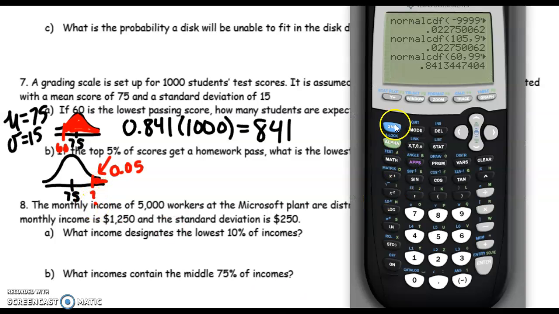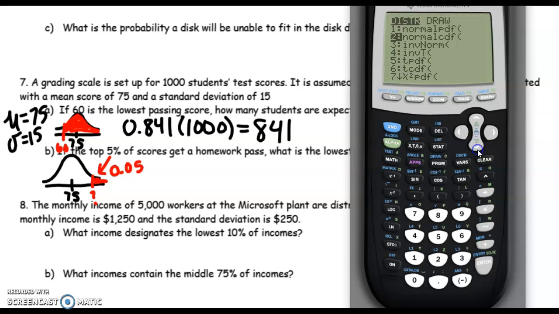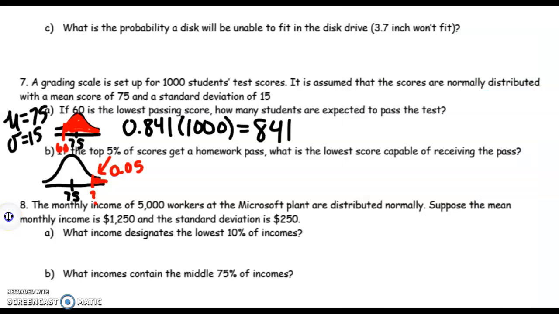So I go to my calculator, second Vars again, but this time I'm picking option 3, inverse normal. Now the area. So we talked about in class, the area our calculators understand is left area. So if you notice, this 5%, if you look at my picture, is on the right. I can't use that. I need this area on the left for my calculator. Well, not a big deal. I know the whole area is 1. So if that's 0.05, that means what's left over, where my little cross is here, is 0.95. So I'm going to use 0.95 for my area because that's the area to the left.